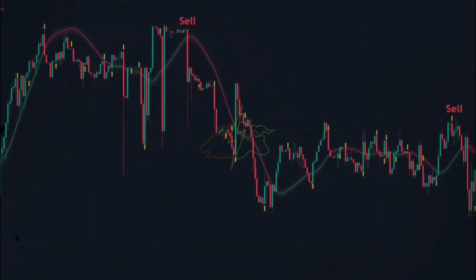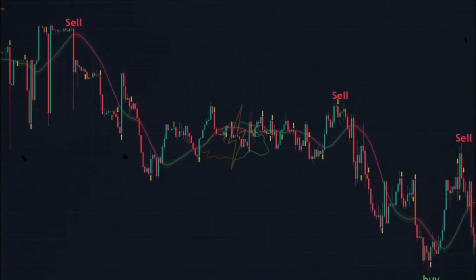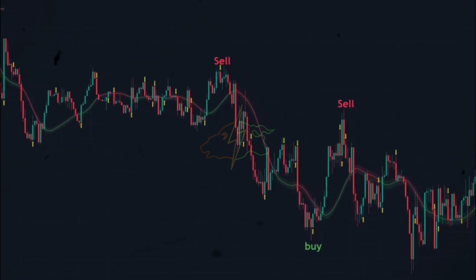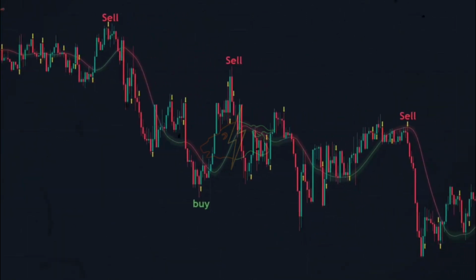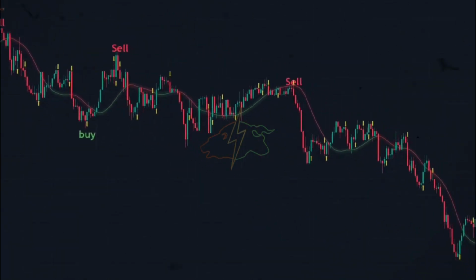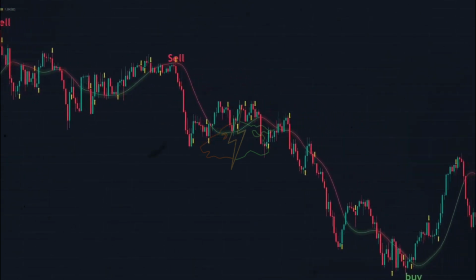Hello everyone! Today I have returned with yet another great and unique strategy. This strategy has just been added to the TradingView platform. I have created this strategy by combining two credible indicators.